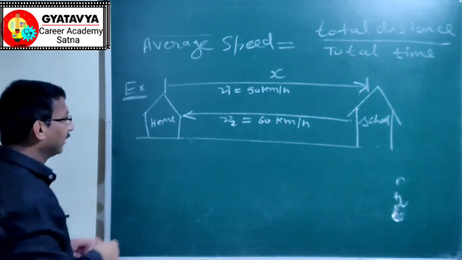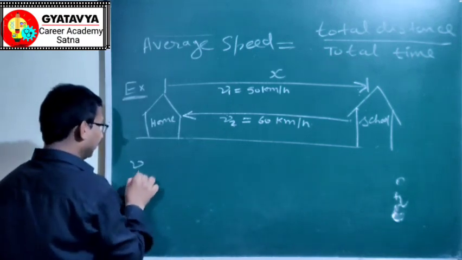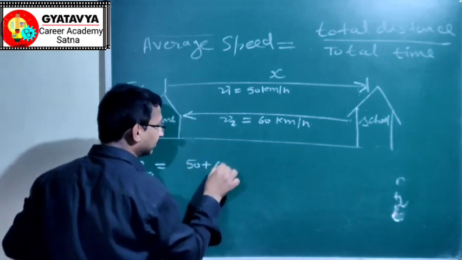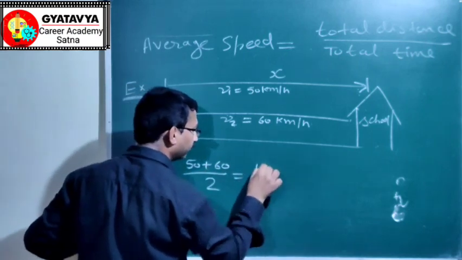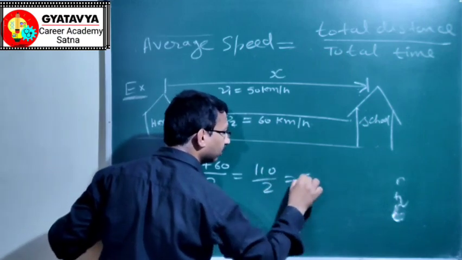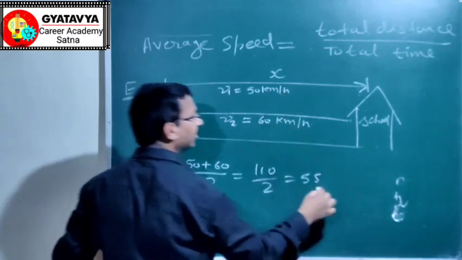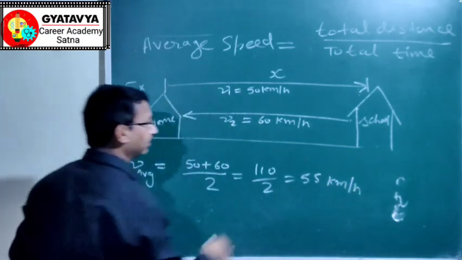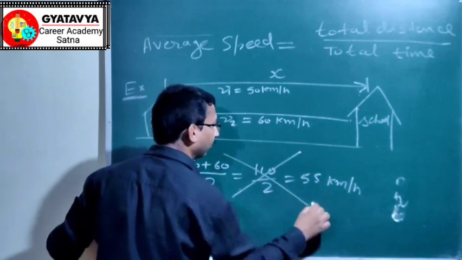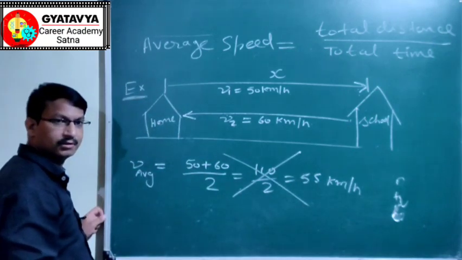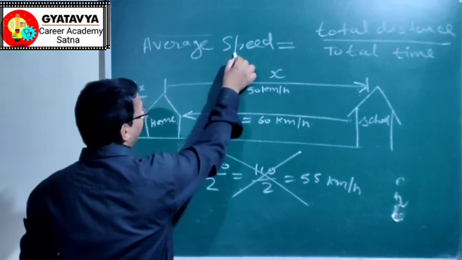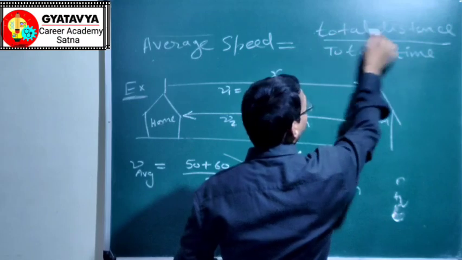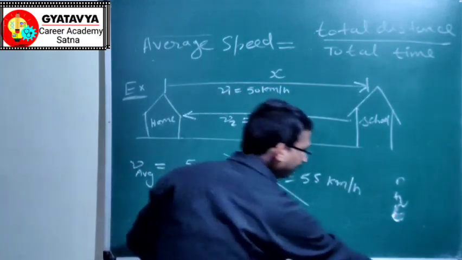Many of you can say average speed v average is equal to 50 plus 60 divided by 2, which is 110 divided by 2, equal to 55 km per hour. But this calculation is wrong in this case. For obtaining average speed, we have to follow this conceptual formula: total distance divided by total time.